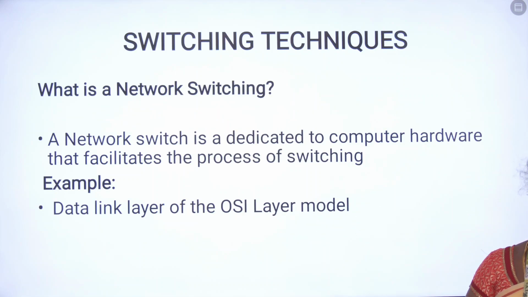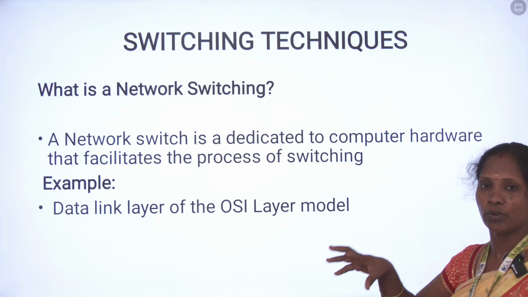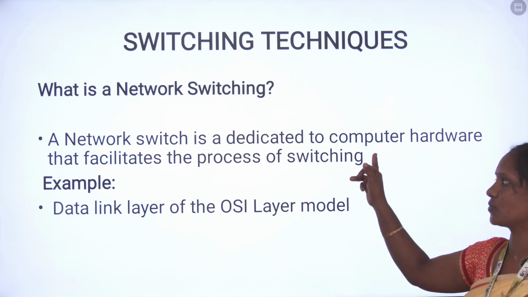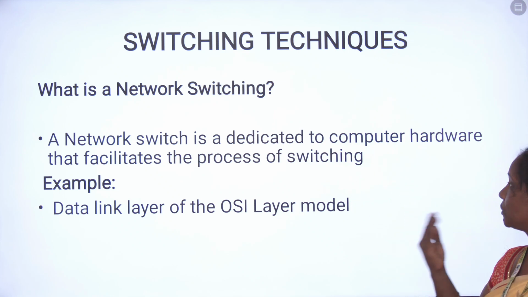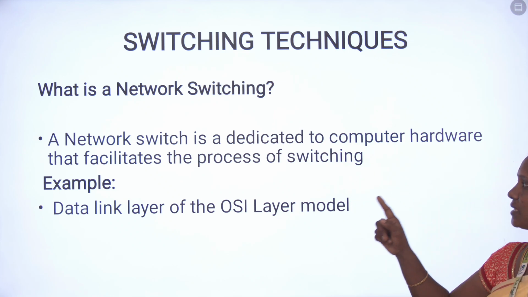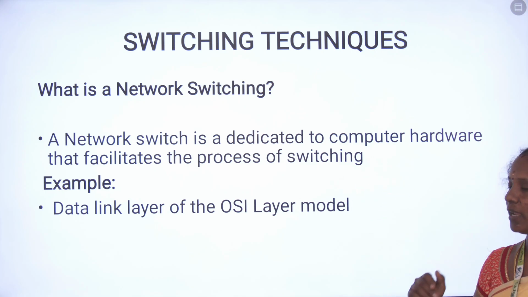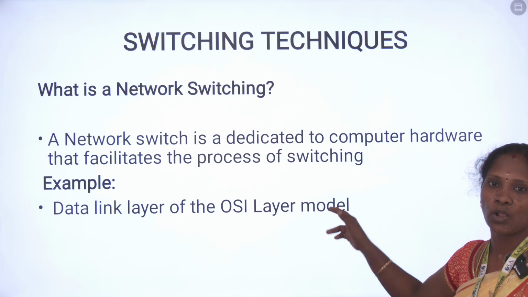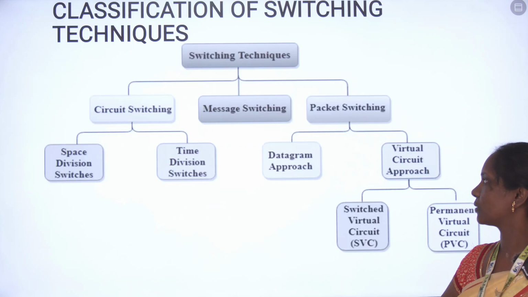Then network switching. We already know that switching is a data transfer from one source to another destination, and the same follows here. Network switching is dedicated computer hardware that facilitates the process of switching. It is mainly focused on the data link layer, which is part of the OSI layer model.